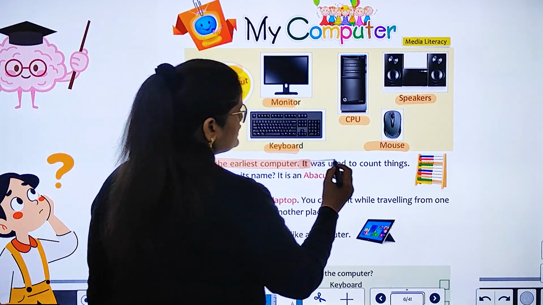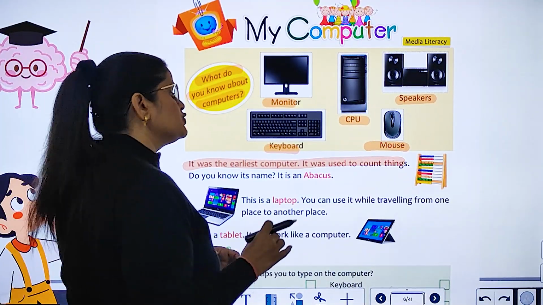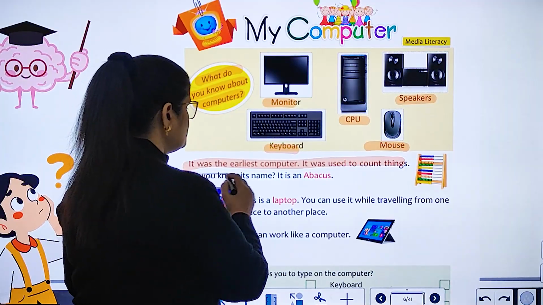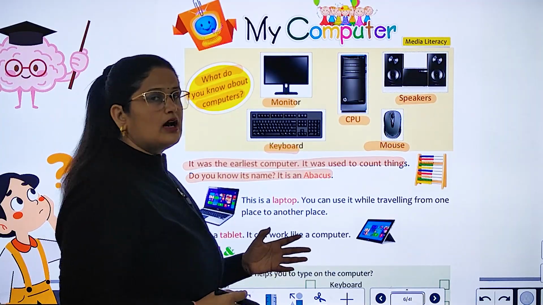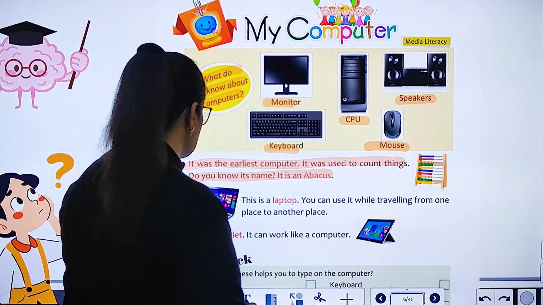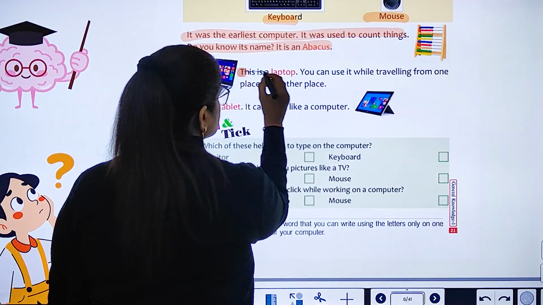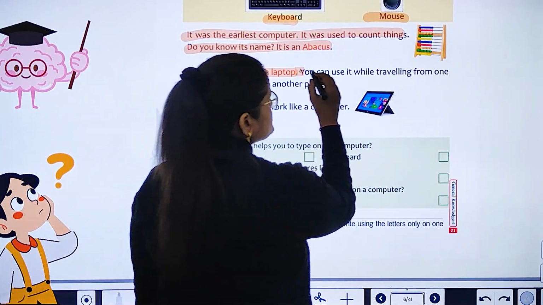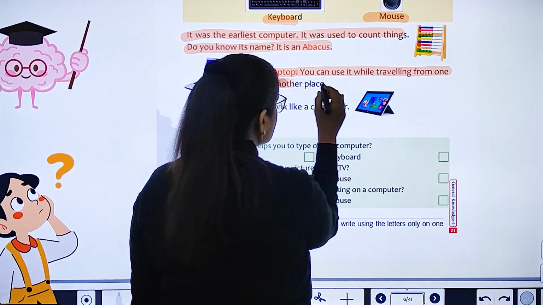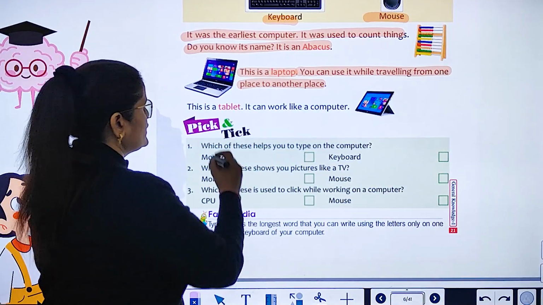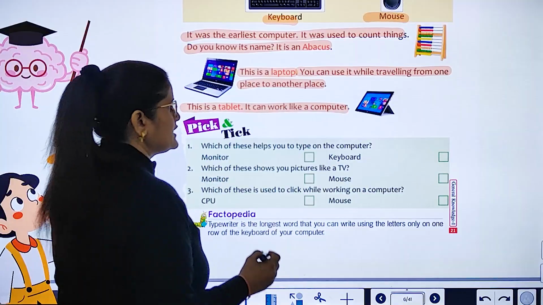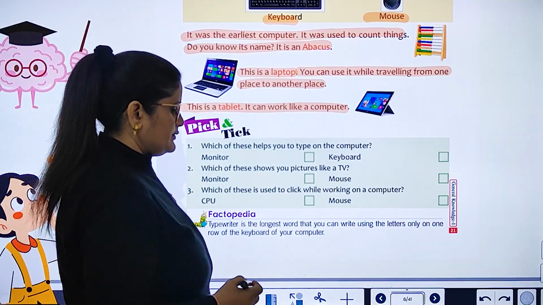This was the earliest computer. It was used to count things. Do you know its name? It is an abacus. Next, this is a laptop. You can use it while traveling from one place to another place. This is a tablet. It can work like a computer.